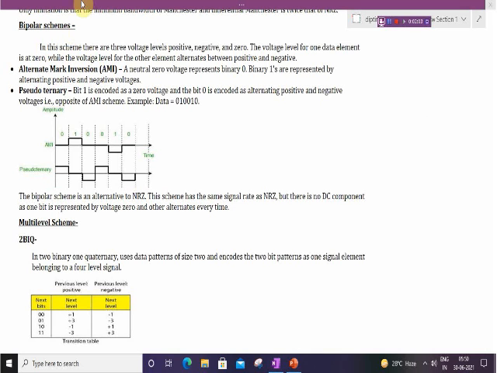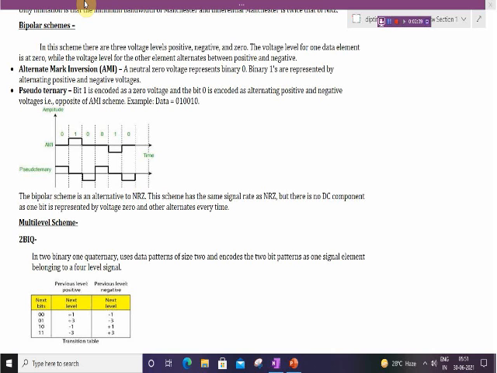In the bipolar scheme, there are three voltage levels: positive, negative and zero. The voltage level for one data element is at 0, while the voltage level for the other element alternates between positive and negative. Means one data element has zero voltage, and for the other data element it will be positive, again negative, then positive, then negative. Alternately it will change the level.